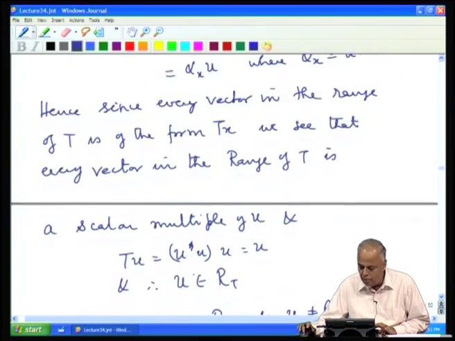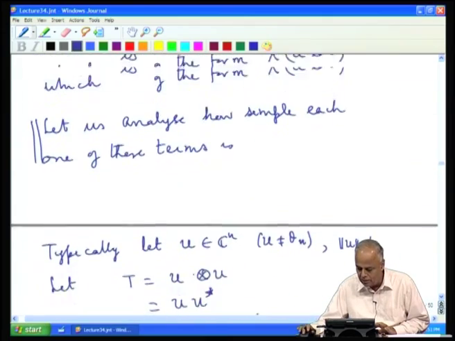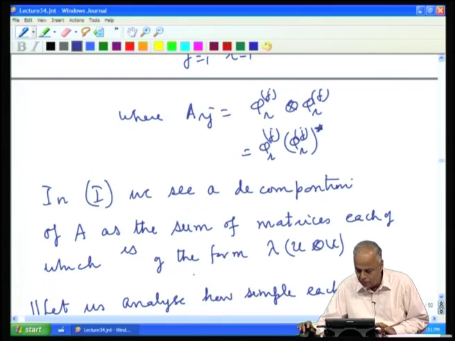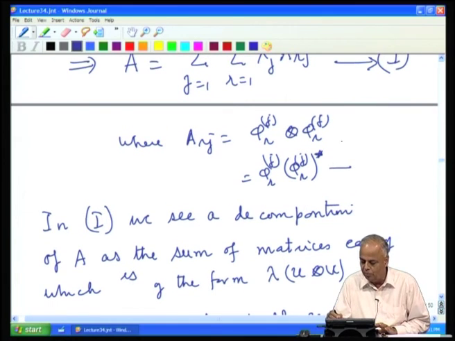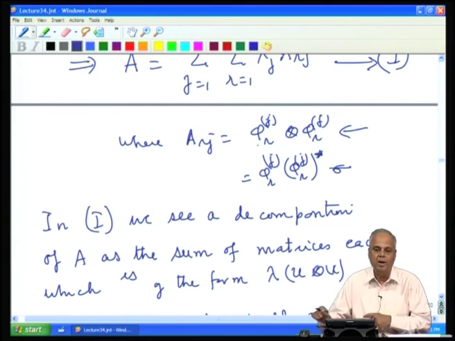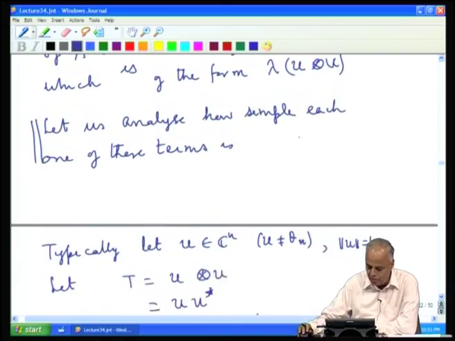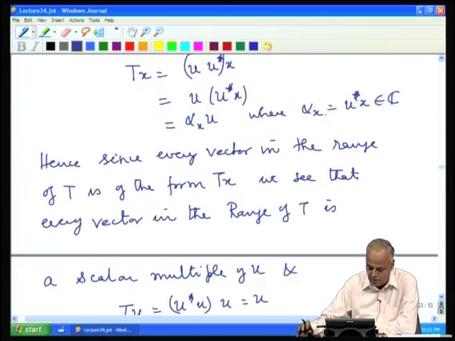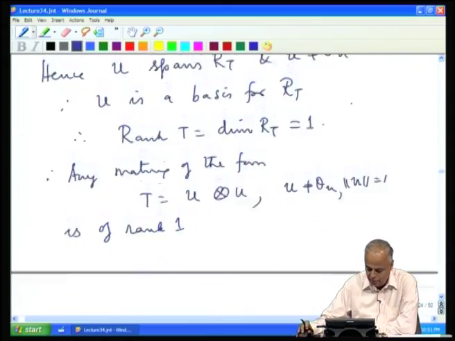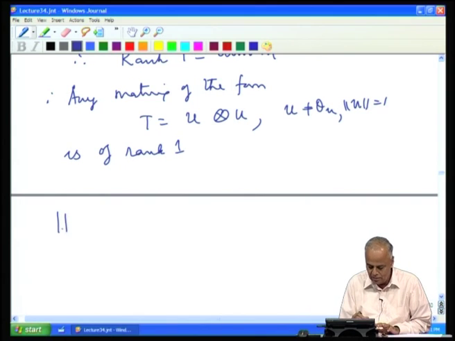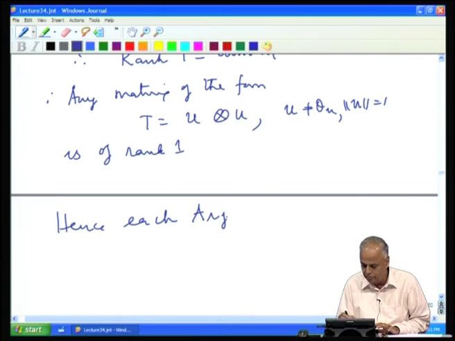Now, since all our matrices A r j are of this form, they are all of the form phi r j tensor phi r j, and they are all of length 1, therefore, by the structure of A r j, we get that each A r j is of rank 1.